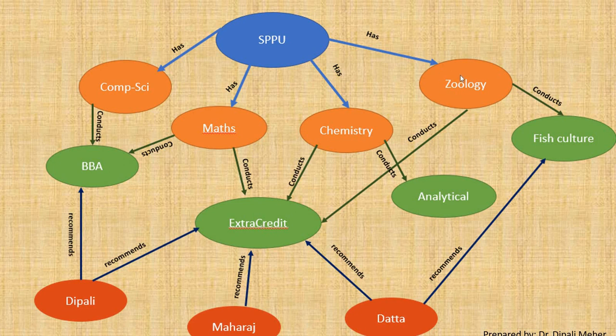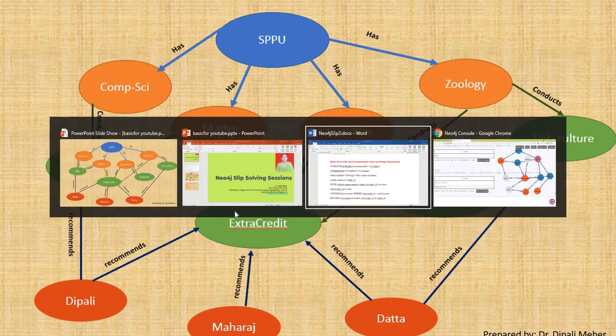So you want to go first to the zoology department. Which courses are run by the zoology department? Extra credit and fish culture. Now check the recommendations for extra credit and fish culture. So how many recommendations for extra credit? There are 3 recommendations for extra credit. And how many recommendations for fish culture? There is only 1 recommendation for fish culture. That means the number of incoming arrows to extra credit and the number of incoming arrows to fish culture. So here what should be your output? Extra credit. Now how to go for this output?